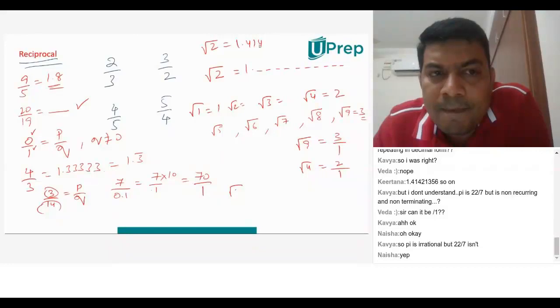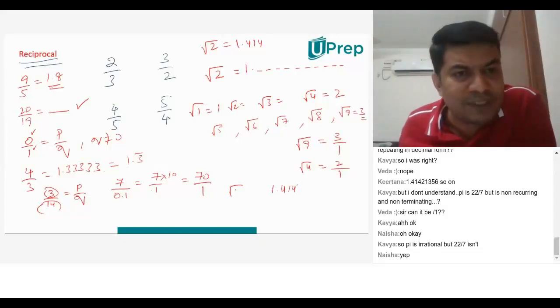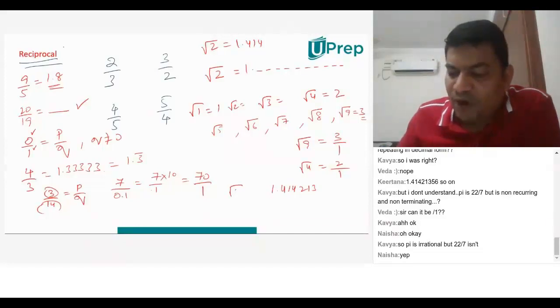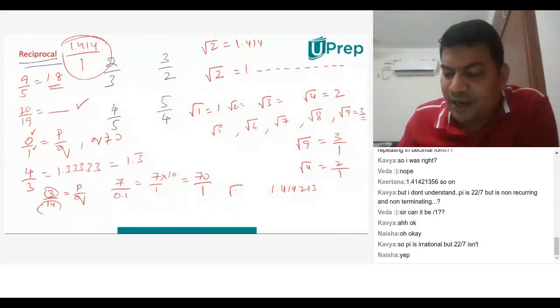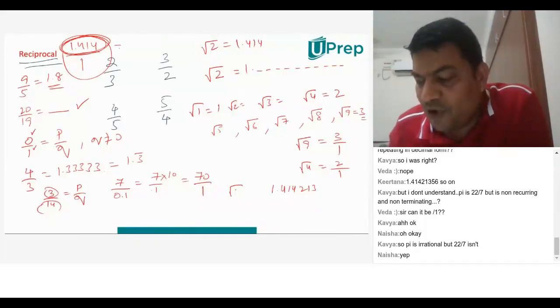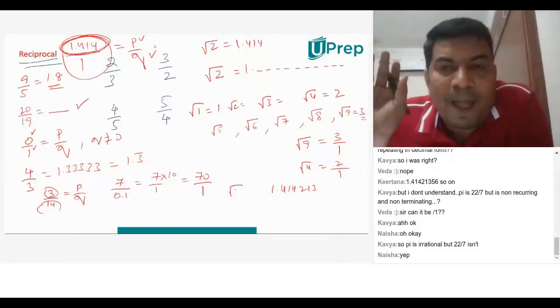1.414 by 1. So it can be a rational number, no? No, it's not 1.414, the numbers keep on coming after that. How can 1.414 by 1 be a rational number? Your numerator is not rational, right? 1.414, is it an integer? No, it isn't an integer. So it should be in the form of p by q, where both p and q should be integers. That's the basic definition.